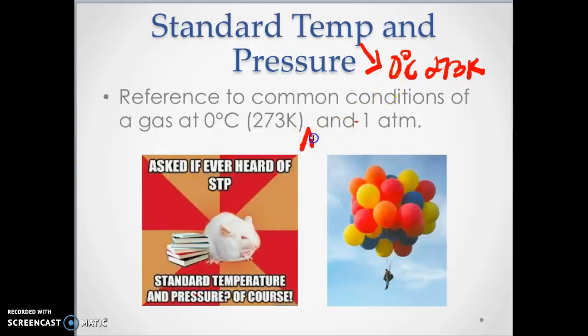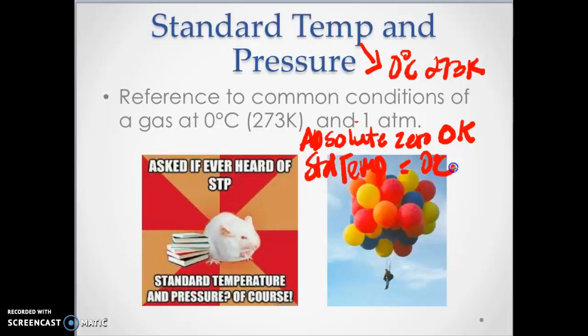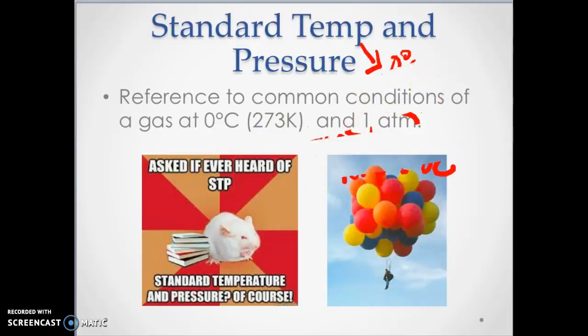So absolute 0, don't get confused. Absolute 0 is 0 Kelvin. And standard temperature is 0 Celsius. Okay, very, very different. And standard pressure, which you just learned, is 1 atmosphere. Okay, so there's that.